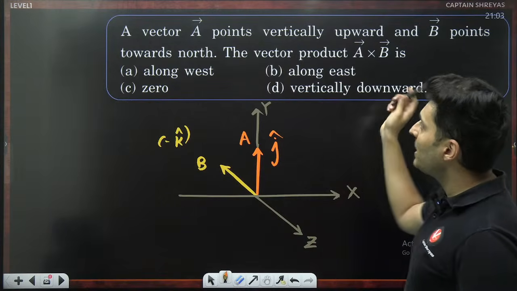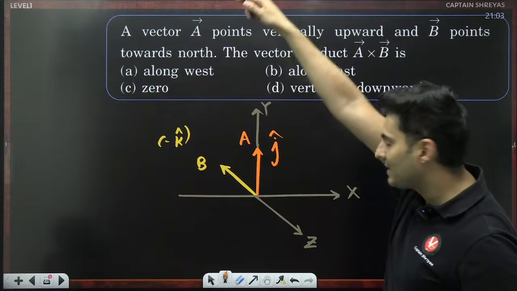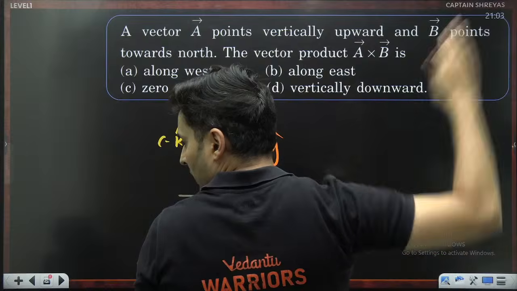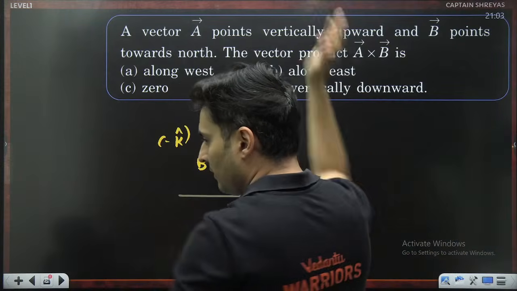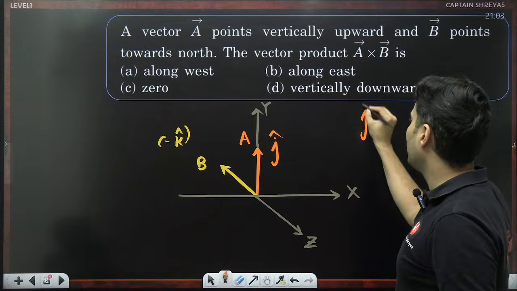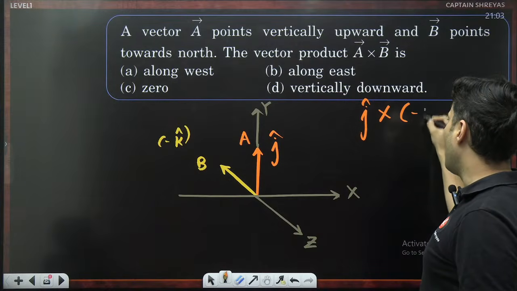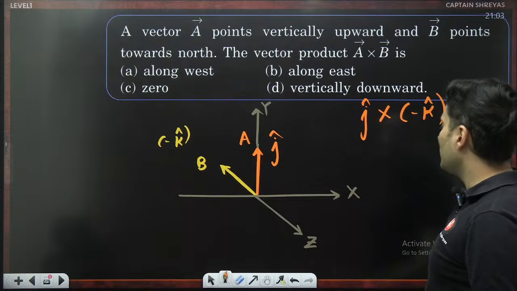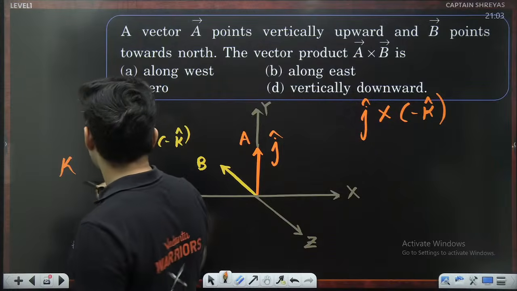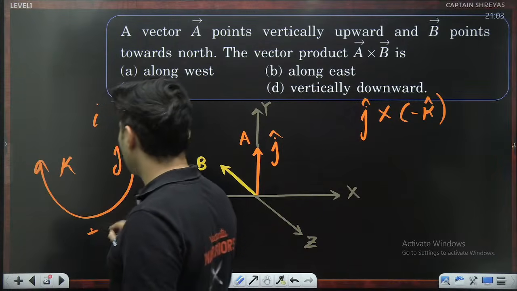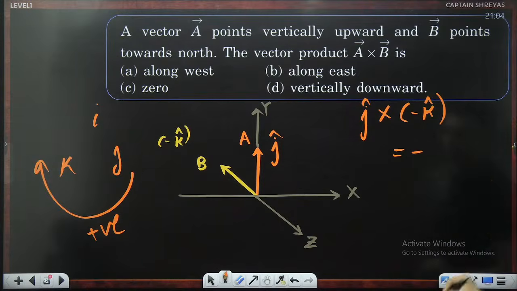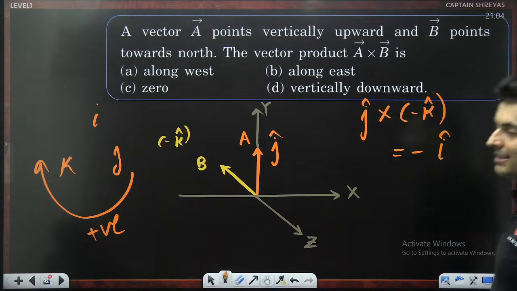And vector B points towards the north. North is, let's say, like that. If you're standing like this, up, down, east, west, front is north, back is south. So you're basically trying to find J cross minus K cap. Now J cross K, remember that rule, I, J and K. So J cross K, you're going clockwise, so it should be positive. So only that negative sign will come from here and the answer will be minus I cap.